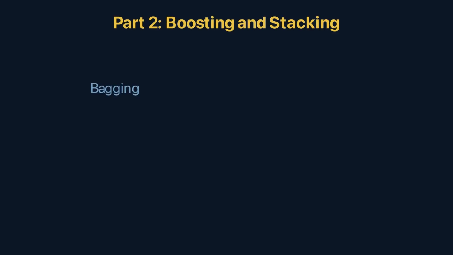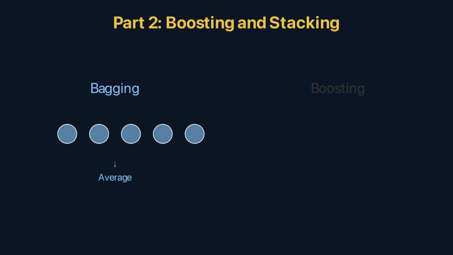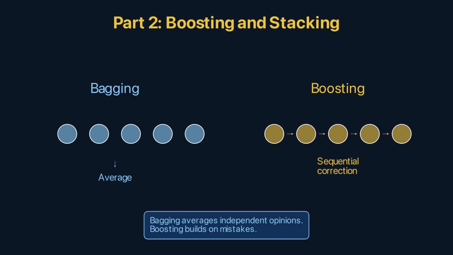Bagging creates independent jurors and averages them. Boosting is different. It creates sequential jurors where each one focuses on the cases the previous one got wrong.